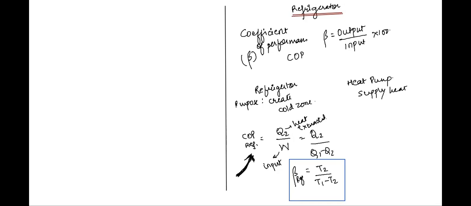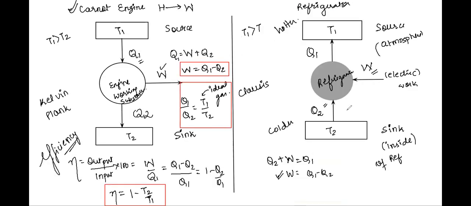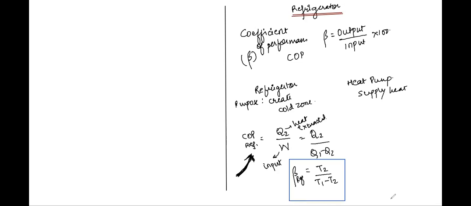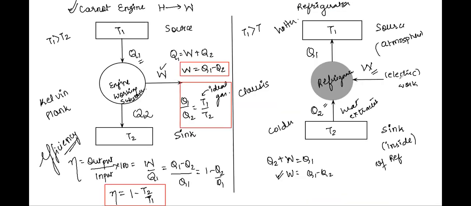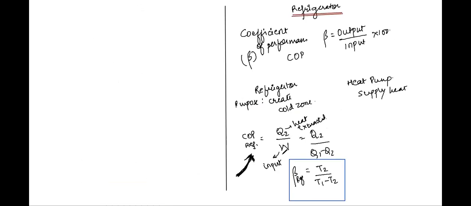Simple. What is your purpose or intended output? Your intended output is to extract the heat. So Q2, see here, extract the heat. You have extracted this heat. Just put this in the numerator, and upon input, what was the input? The input was work done. So put that in the denominator.